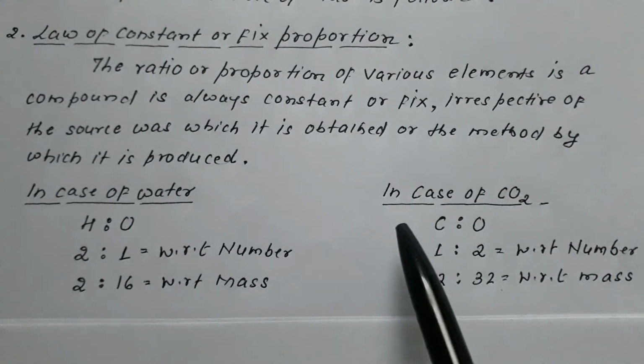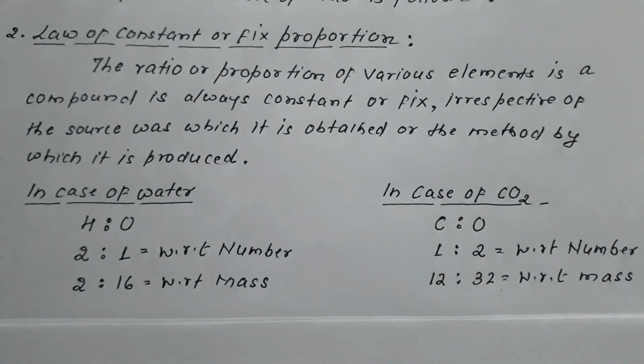Let us take one more example, in case of CO2, carbon dioxide. Carbon dioxide can be obtained from various sources. It can be obtained by burning of wood, diesel, petrol, through respiration, decomposition of magnesium carbonate, etc. So many methods are there. But as long as it is carbon dioxide, the ratio of carbon to oxygen would be 1:2, that is 1 carbon to 2 oxygen with respect to number, or weight of carbon 12 to weight of oxygen 16 into 2, 32. 12:32 with respect to mass.